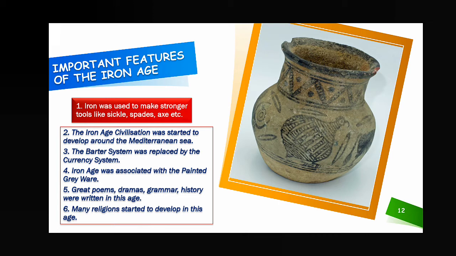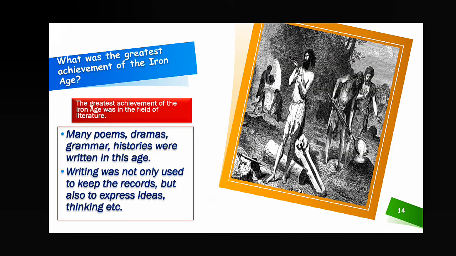What was the greatest achievement of the Iron Age? The greatest achievement of the Iron Age was in the field of literature. In the field of literature means many poems, dramas, grammar, histories were written in this age. Writing was not only used to keep the records but also to express ideas and thinking.